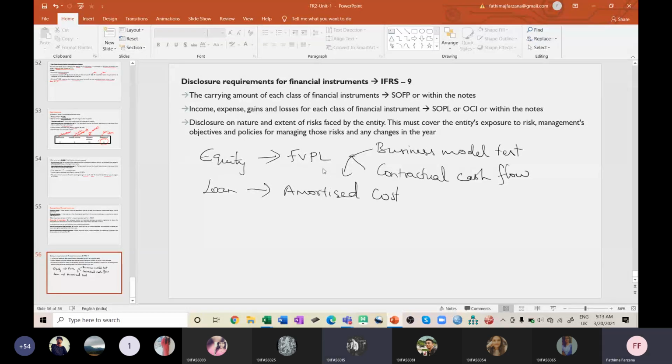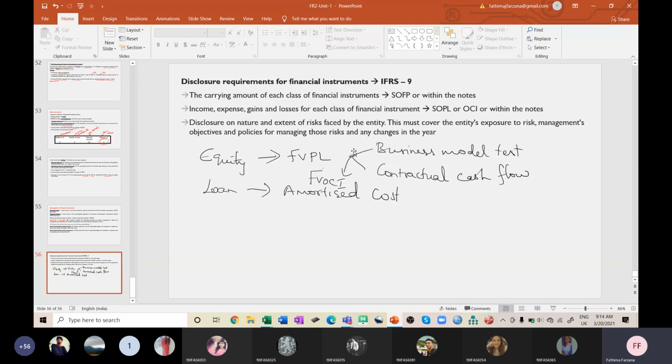No. See, if in case you're going to FVOCI, the company should pass through these two things, and then only they can go with FVOCI method. Right? Yes, ma'am. And this is not the default method. Default method is FVPL. Once it is classified or measured as per FVOCI, they cannot change it back.